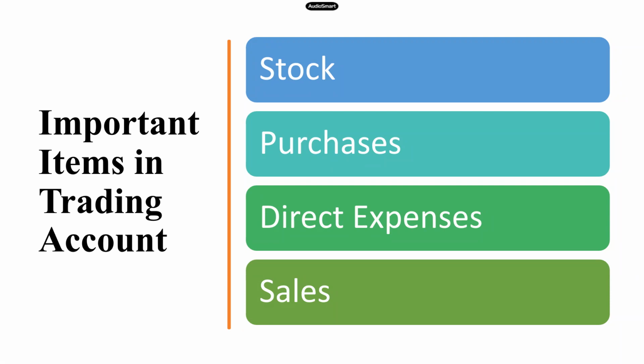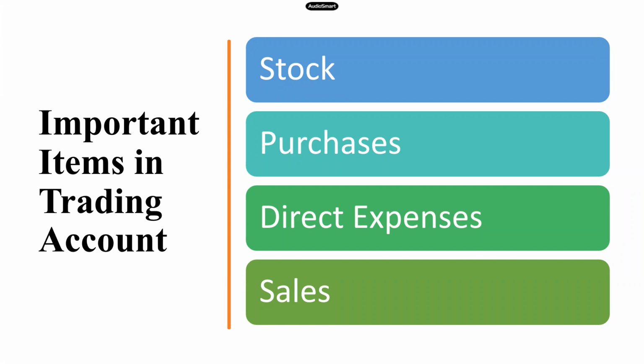That's it. So if you know these 5 items, your trading account is clear. You will not have any other item in the trading account. You will have only these 5 items in your trading account. So on the debit side, you will have your opening stock, purchases, and all direct expenses. On the credit side, you will have your closing stock and your sales. That's it. Your trading account is done.